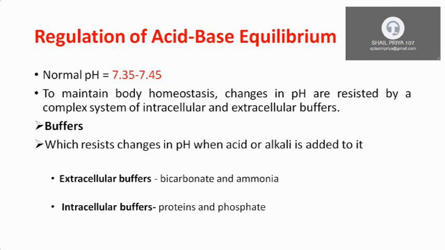When acid or alkali is added, the pH decreases or increases respectively. To counter that change in pH, these buffers act. Buffers can be extracellular as well as intracellular. Extracellular buffers are bicarbonate and ammonia, whereas intracellular buffers are proteins and phosphate.